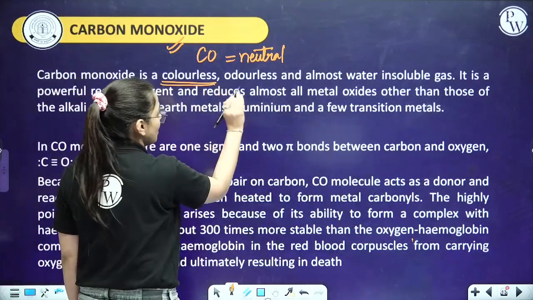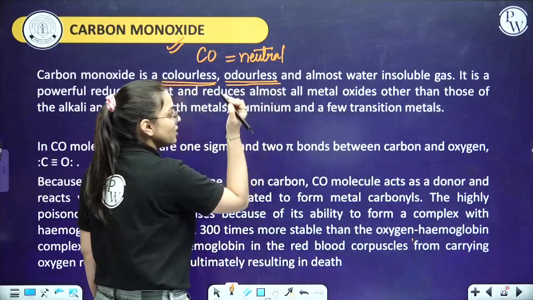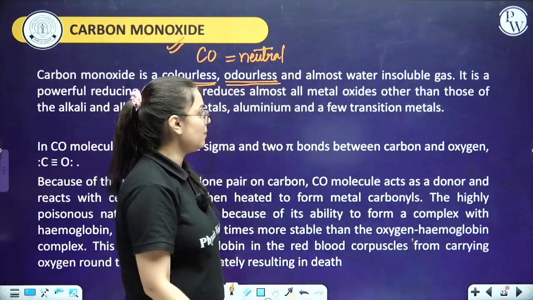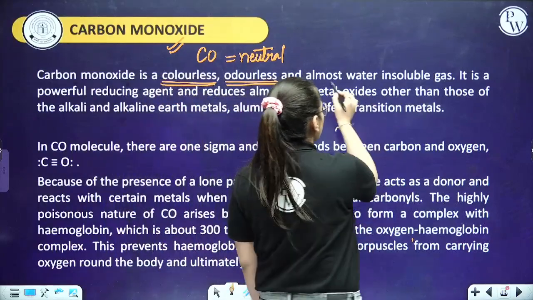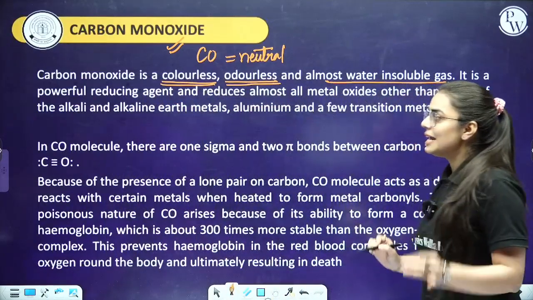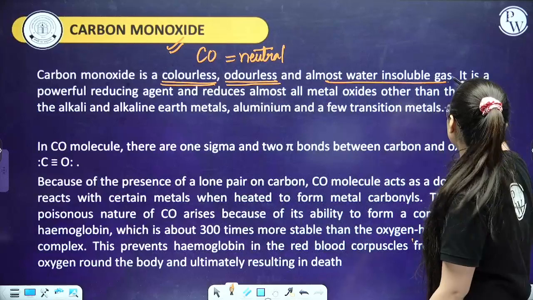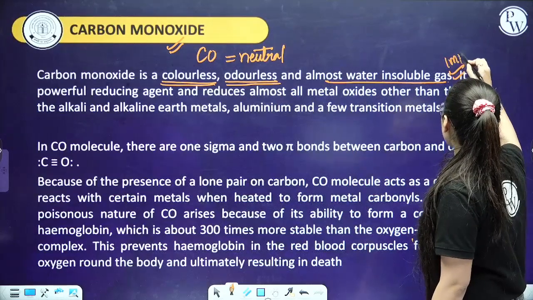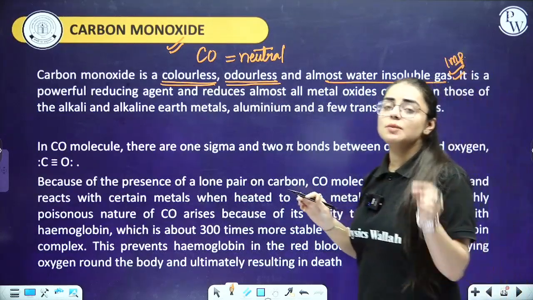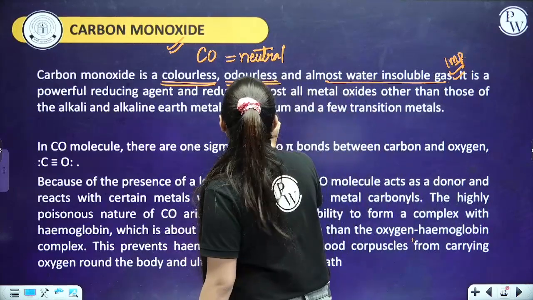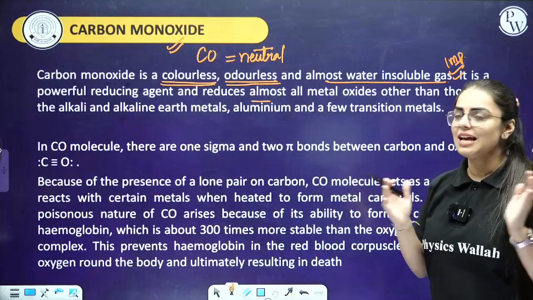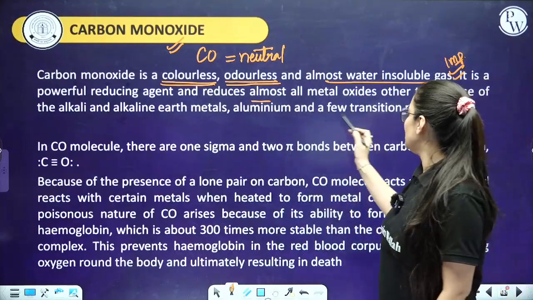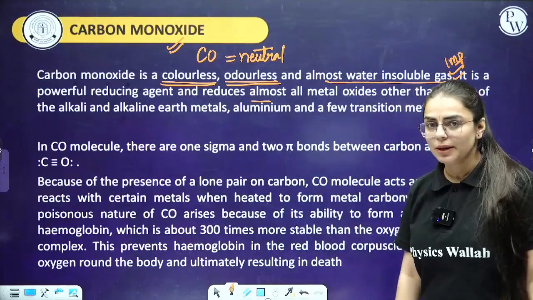Now moving further to the properties of carbon monoxide, students: it is colorless, it does not have any color, it is odorless, it does not have any smell, and it is an almost water insoluble gas. It is a powerful reducing agent. This is a very important key highlight: it reduces almost all the metal oxides other than those of alkali and alkaline earth metals, aluminium and a few transition metals.